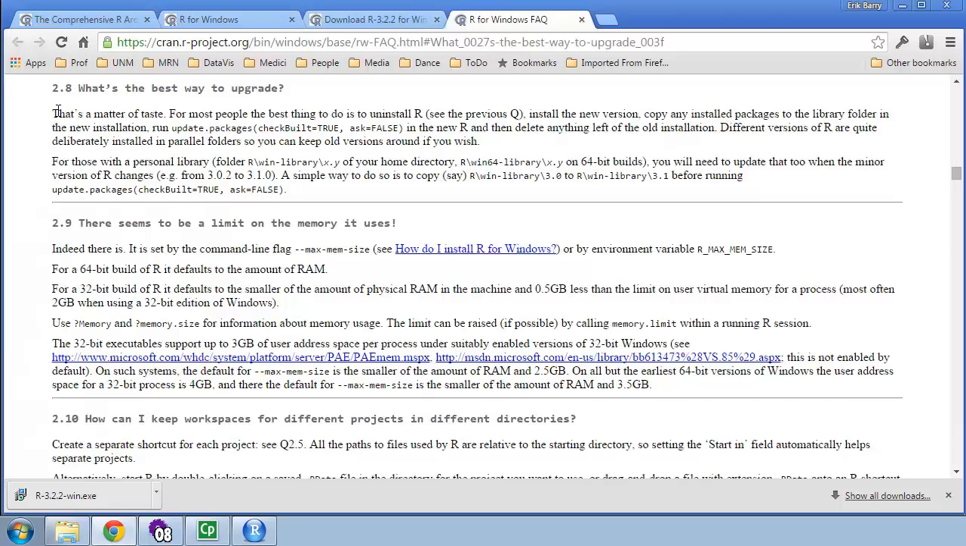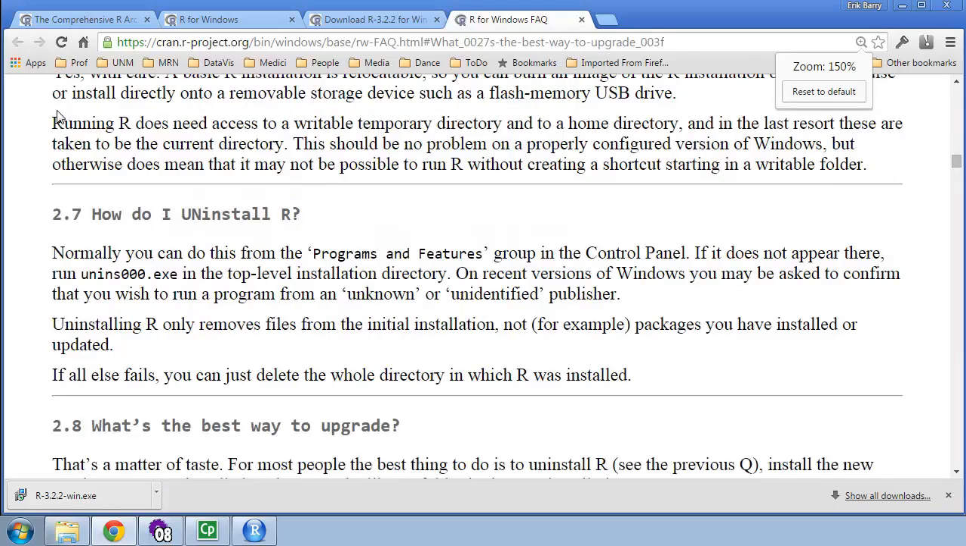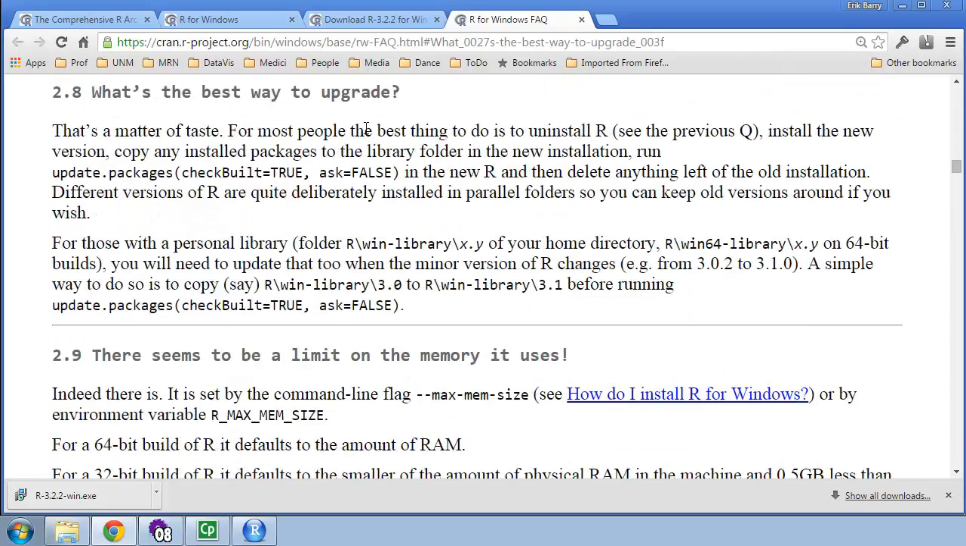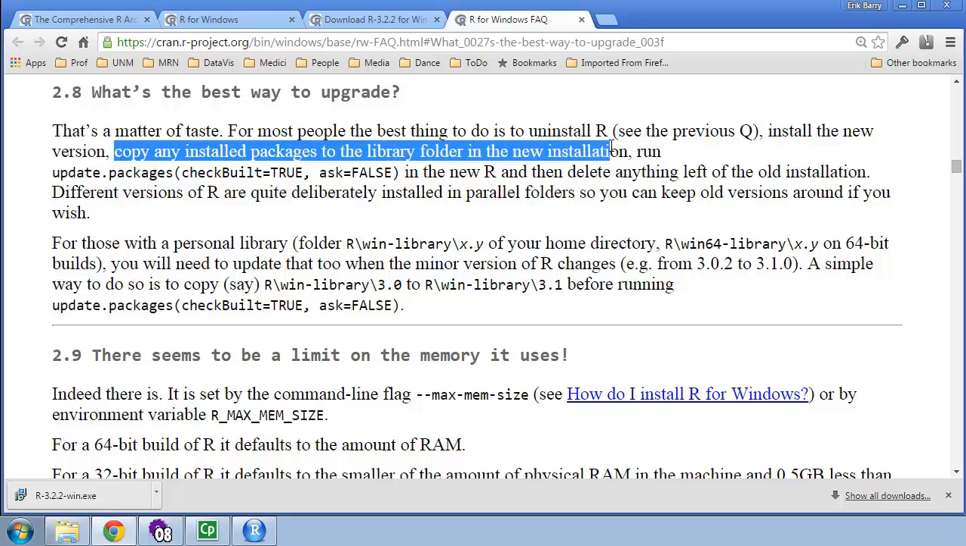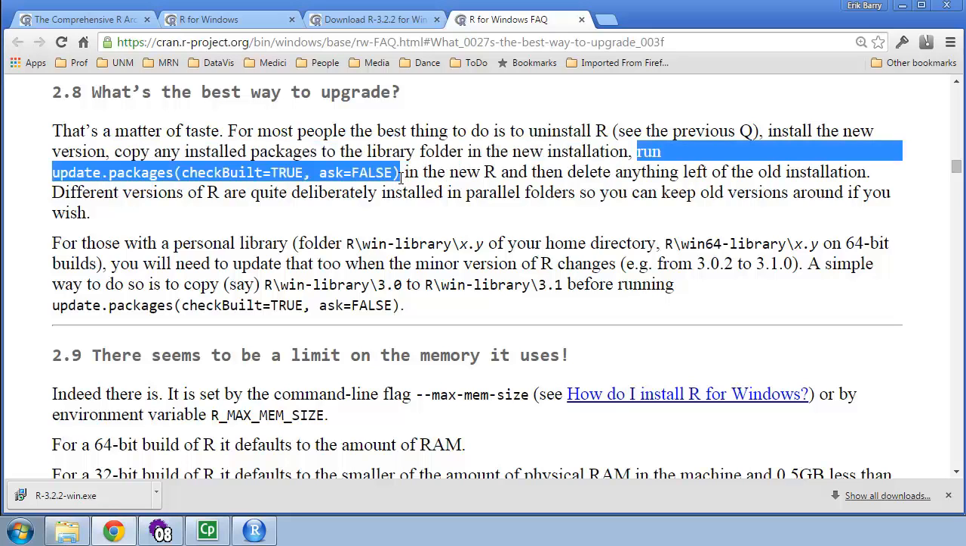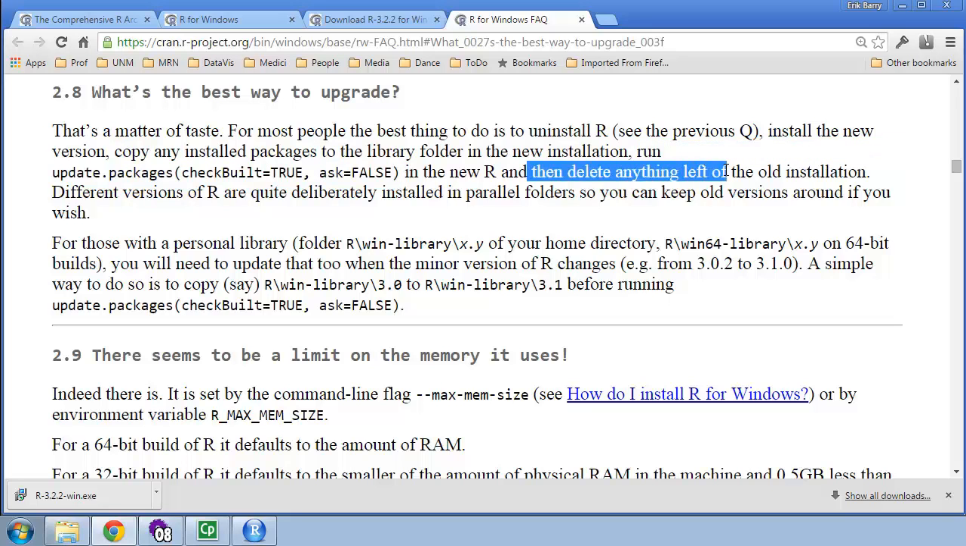All right, so I'm going to make this a little bit bigger. So for most people, the best thing to do is to uninstall R. So that's going to be step 1. Install the new version. That's step 2. Copy any installed packages to the library folder in the new installation. That's step 3. Step 4 is to run this command, which is going to update all of the packages to the new version of R. And then step 5 is to delete all the old stuff. All right, so those are the 5 steps we're going to follow.